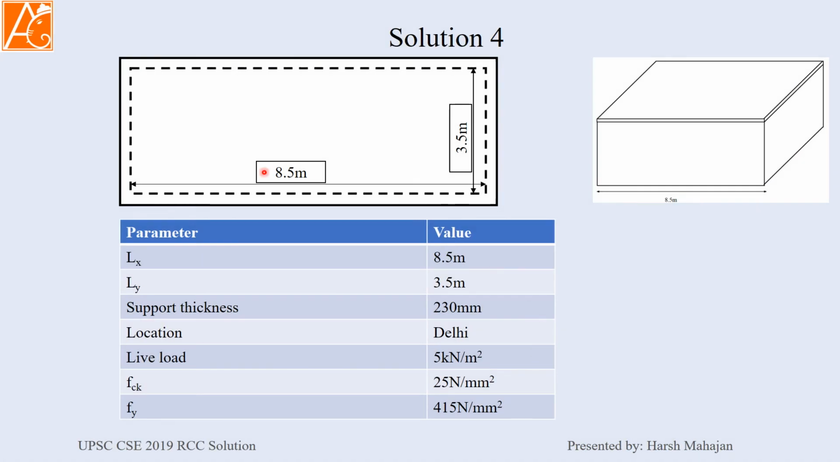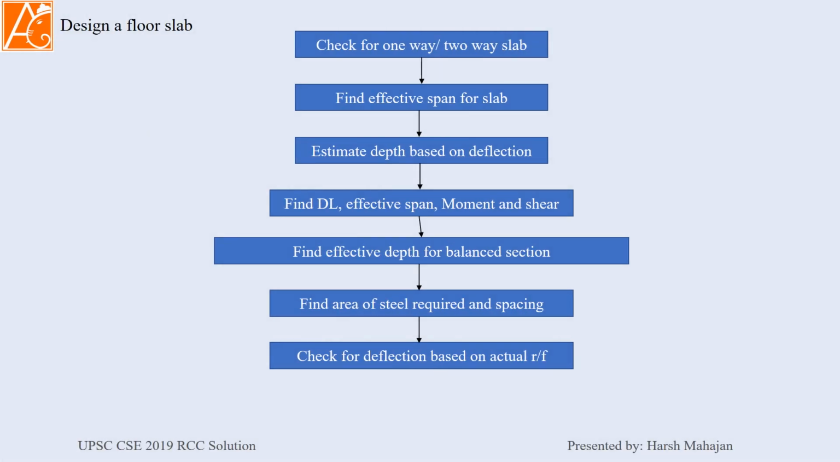So first of all, 8.5 meter by 3.5 meter. So Lx is 8.5, Ly is 3.5, support thickness is 230 mm. Location is Delhi, live load is 5 kN per meter square. To tackle this problem, first check whether it is one way or two way. Then find the effective span for the slab. Estimate the depth based on the deflection criteria. Find the dead load, effective span, moment and shear.